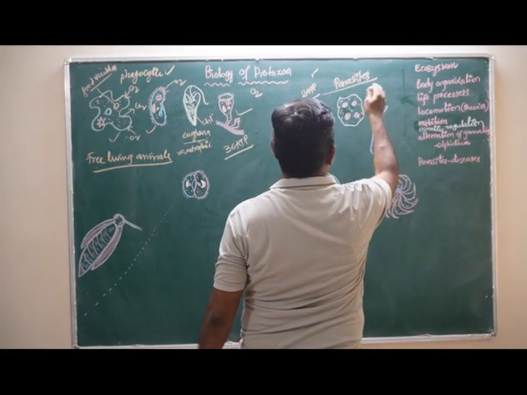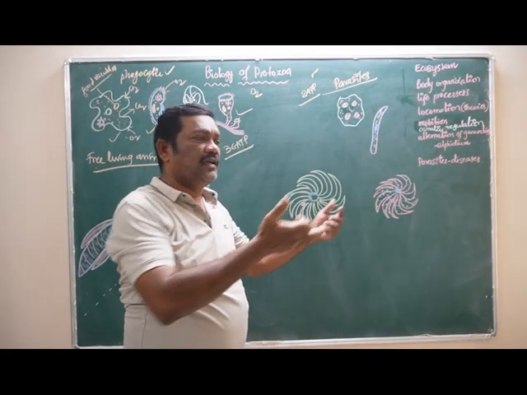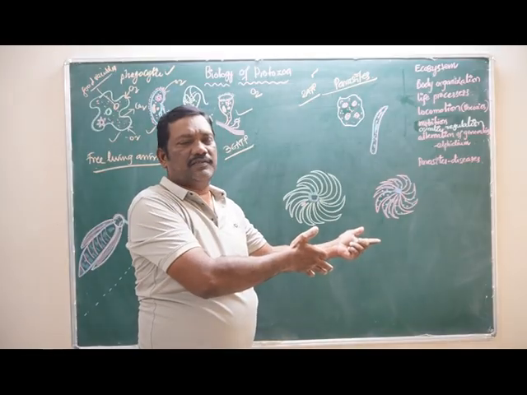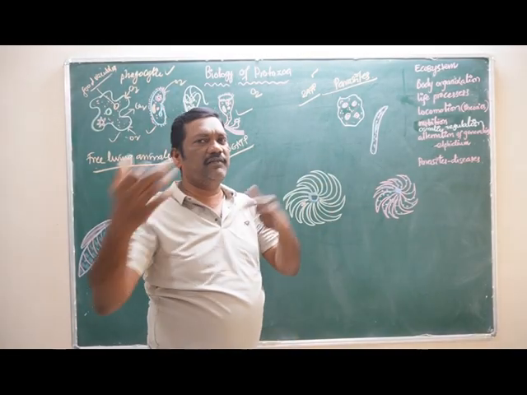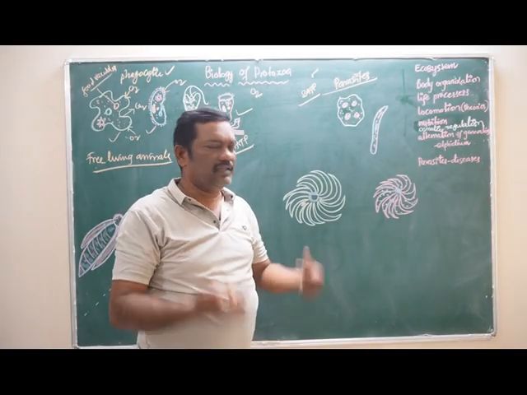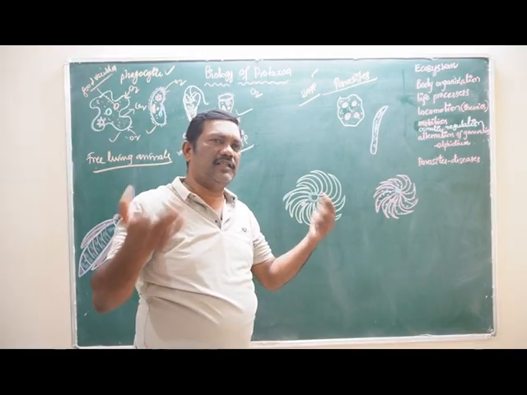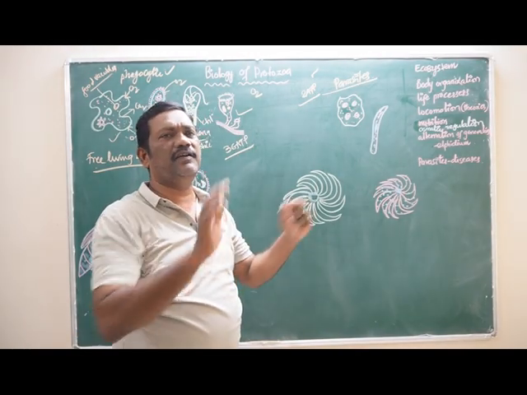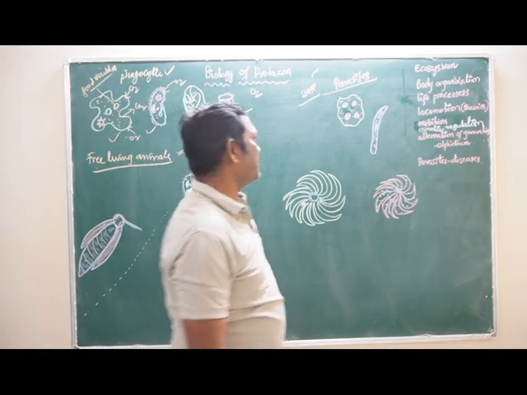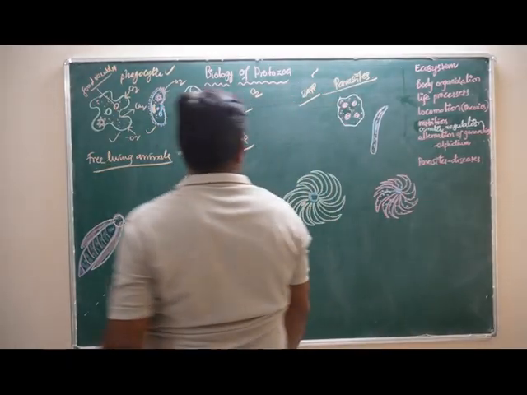So in these parasites, there is no digestive system, because readily available food is in their surroundings. For example, they are living in the large intestine, some in blood, some in the small intestine. The digested food is available to them, so there is no need of a digestive system, respiratory system, circulatory system, or other systems in their body. So they require very little amount of energy. Then